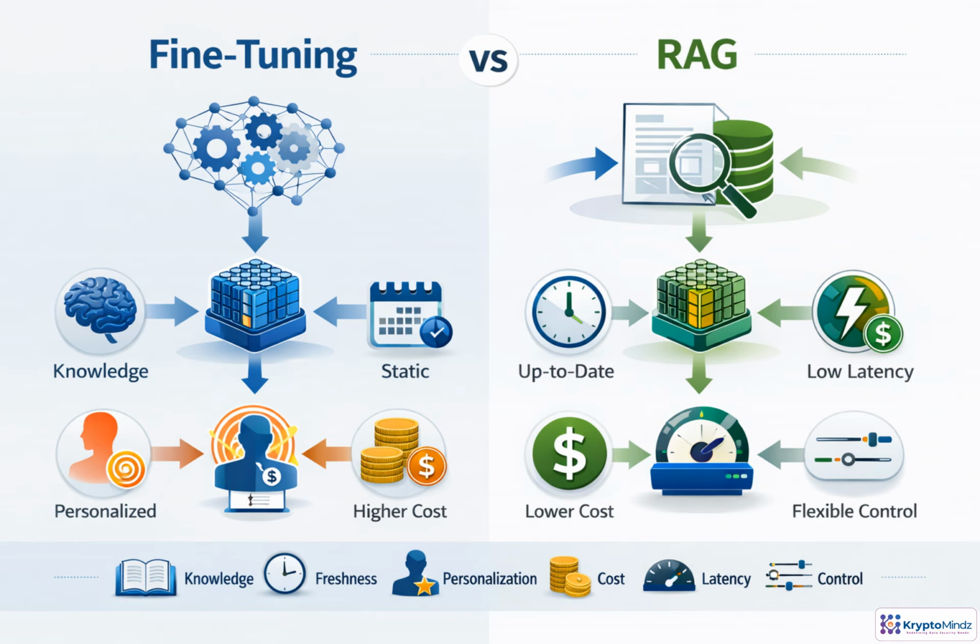Fine-tuning and RAG solve different problems. Fine-tuning changes how a model behaves. RAG gives it fresh external knowledge when it answers. The key is knowing whether you need better behavior, better information, or the right balance of cost, control, and maintainability.